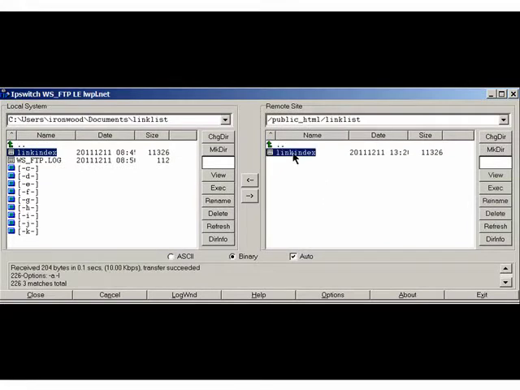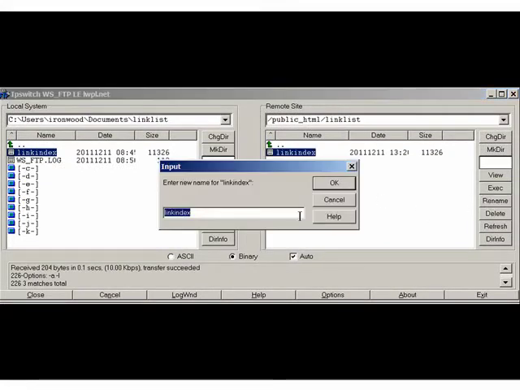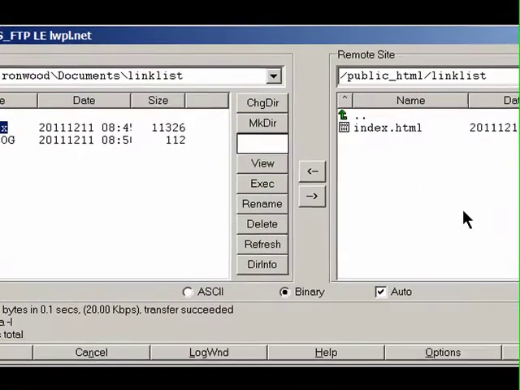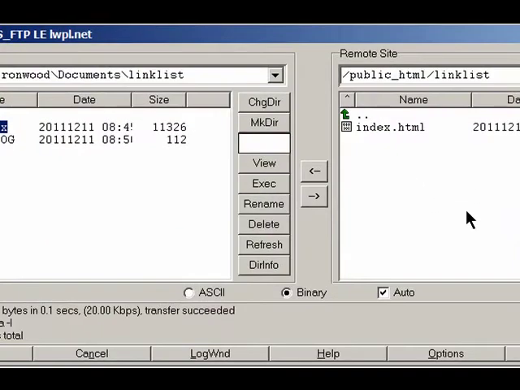Once it's uploaded, change the name to index.html. The reason for that is now when you want to find this page to start working on your backlinks, all you have to do is type in the domain name / and then the name of the folder. In this case it would be link list, but it could be anything. The name is unimportant as long as you remember what the name is.